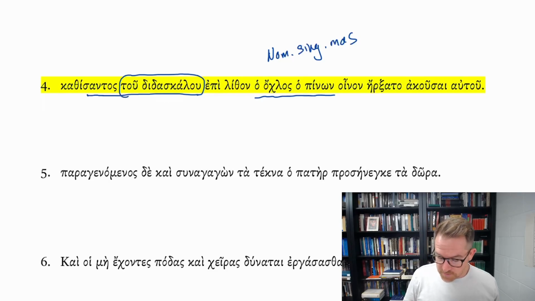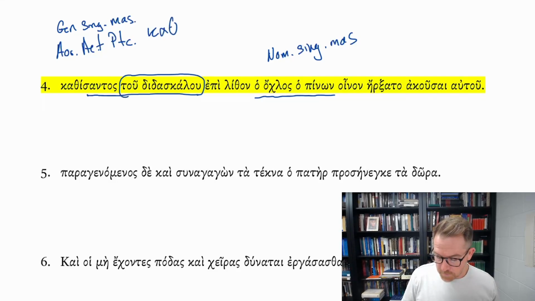Kathesantos is the aorist active participle. It's genitive singular masculine from, if we're going to look this up, kathizo, I sit. Kathizo.